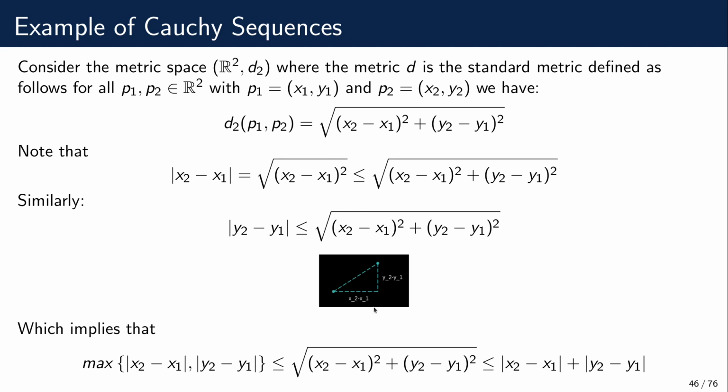So the length of this side is this, and the length of this side is this, and therefore the sum of those lengths is longer than the hypotenuse. Okay, and if we were to prove this inequality, how would we do it? We would square this expression, and we'll have this squared, which will correspond to this, and we'll have this squared, which will correspond to that, and we will have twice the product of those two. Those two are positive expressions, so we will have some positive addition, and that's the way to prove this inequality.